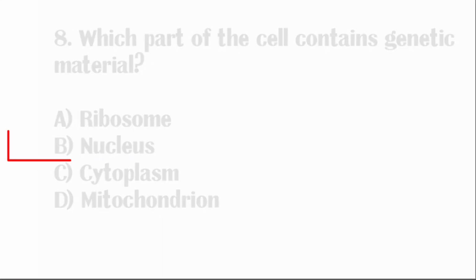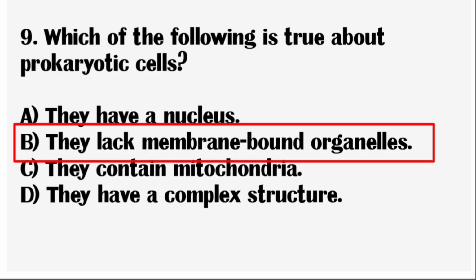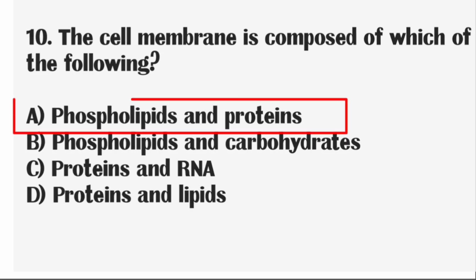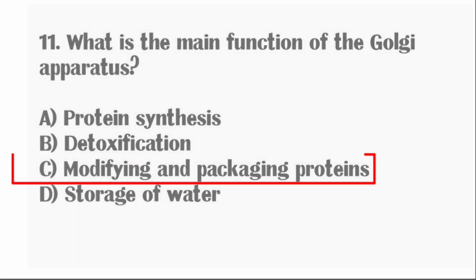Correct answer: nucleus. Next question, which of the following is true about prokaryotic cells? Correct answer: they lack membrane-bound organelles. Next question, the cell membrane is composed of which of the following? Correct answer: phospholipids and protein. Next question, what is the main function of the Golgi apparatus? Correct answer: modifying and packaging protein.